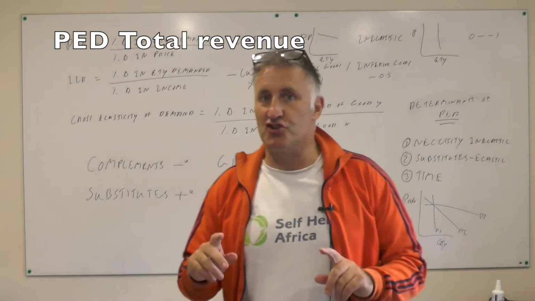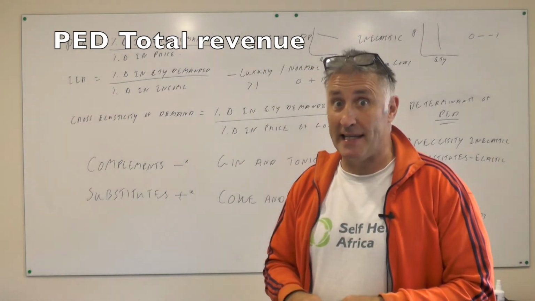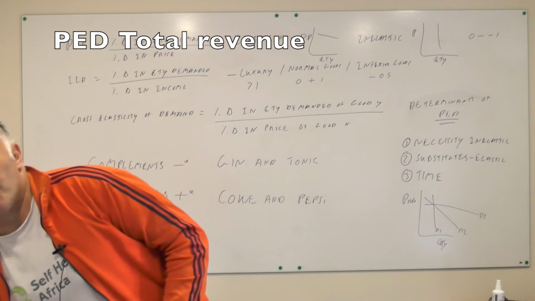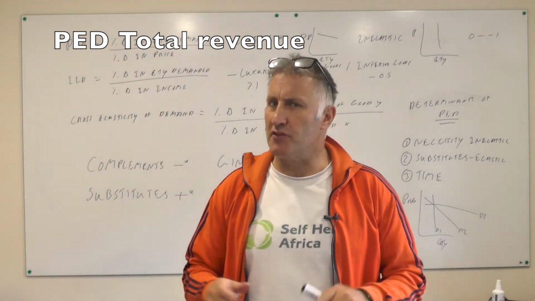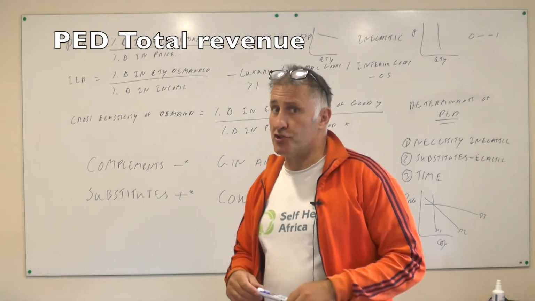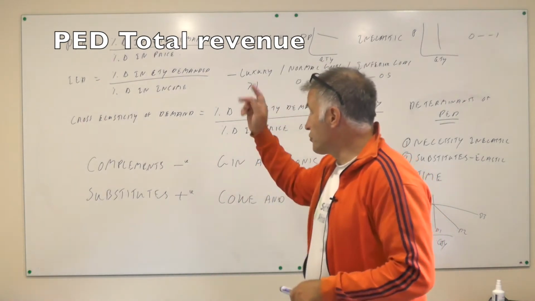Microeconomics lesson 8. This is the cross price elasticity of demand. We've already done the price elasticity of demand and the income elasticity of demand, and hopefully you understand those now. We're going to have a quick look at the cross elasticity of demand. Right, just a quick memory again.